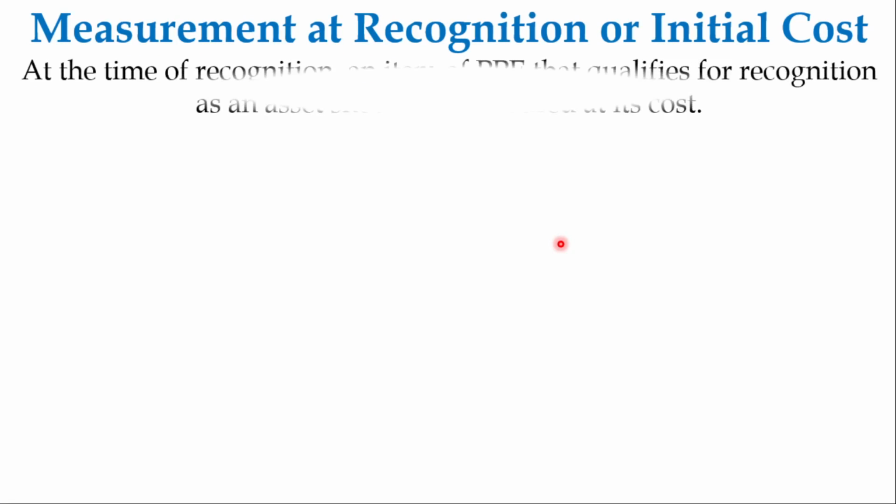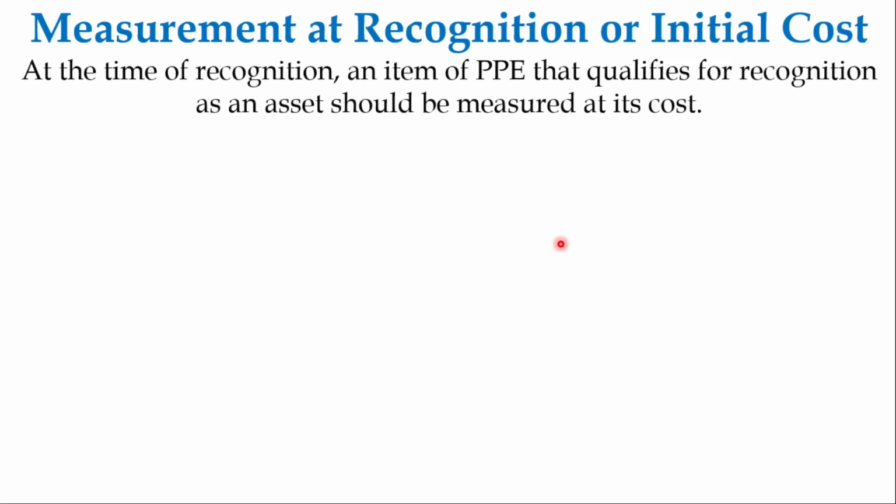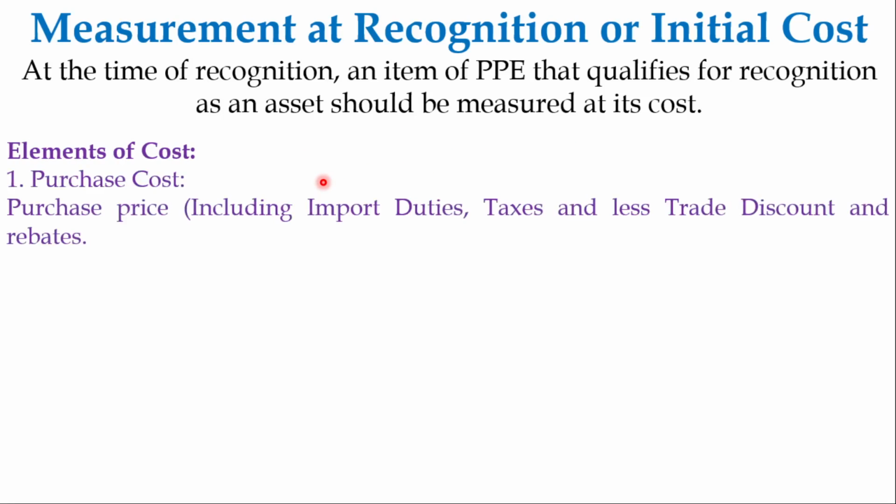So what is measurement and recognition, or initial cost? Basically, at the time of recognition, an item of PPE, that is property, plant and equipment, that qualifies for recognition as an asset should be measured at its cost. So what are the elements of cost? First one is purchase cost. Purchase cost is the purchase price, including import duties and taxes and less trade discounts and rebates. So this is the purchase price.